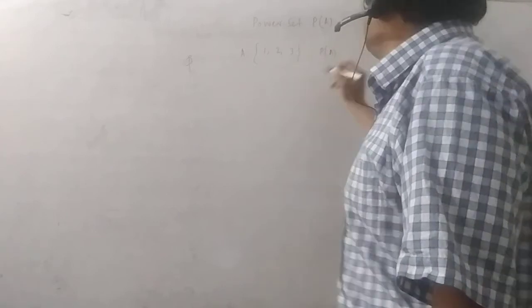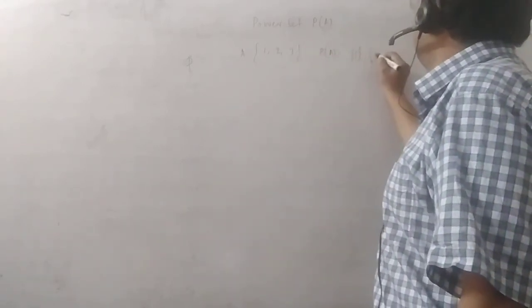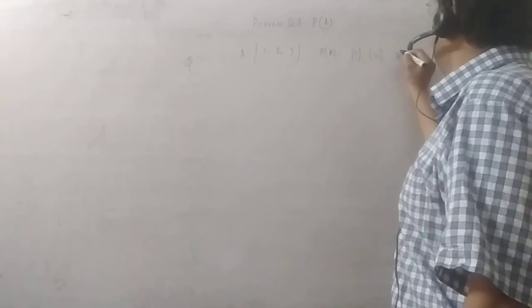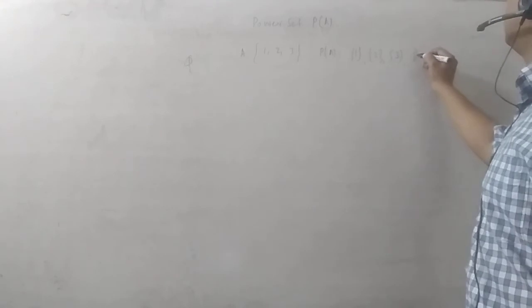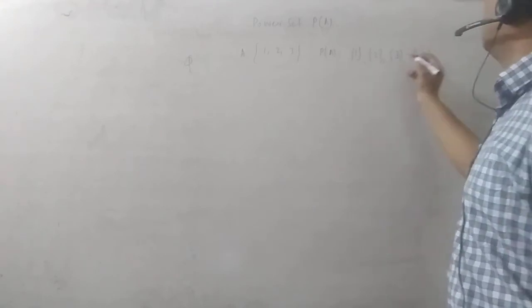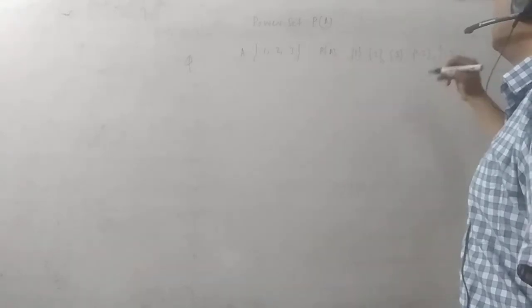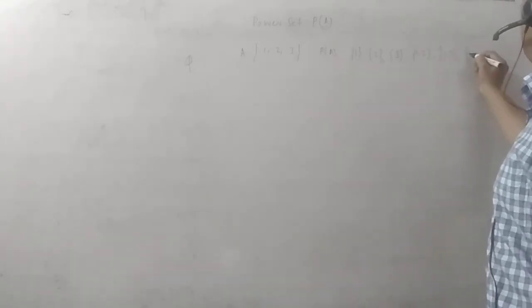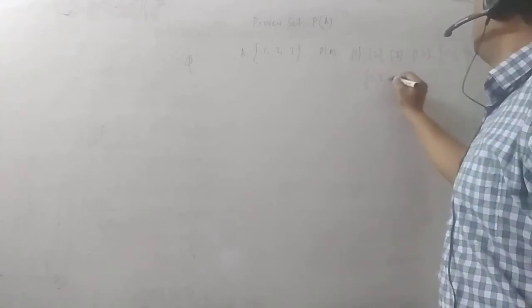How can we write it? First write all the singleton sets {1}, {2}, {3}, then all the sets of ordered pairs {1, 2}, {1, 3}, {2, 3}, and then {1, 2, 3}.